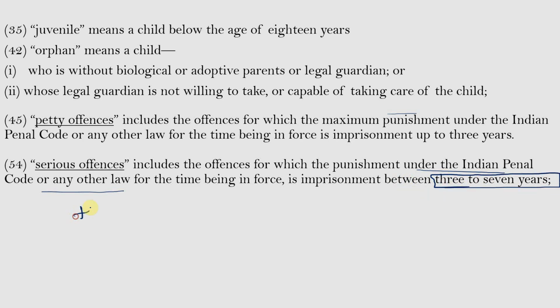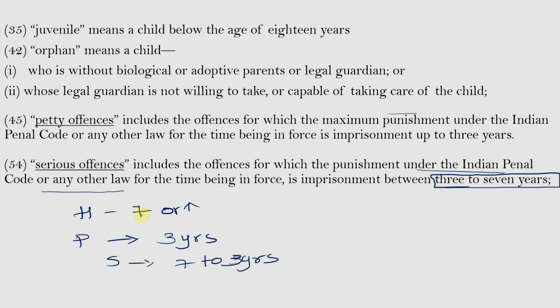So, for heinous offences, the imprisonment is 7 years or more. For petty offences, the imprisonment is up to 3 years. And for serious offences, it is between 3 to 7 years. So, those offences mentioned under the Indian Penal Code or any other laws which state that committing an act is an offence with imprisonment between 3 to 7 years are called serious offences.